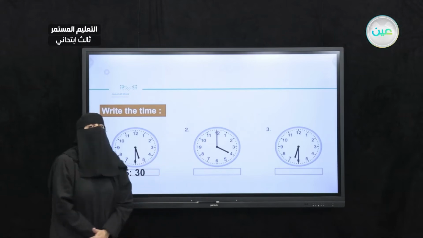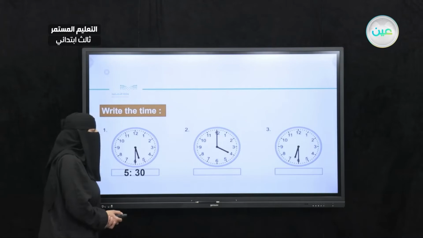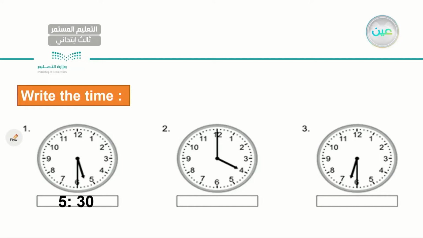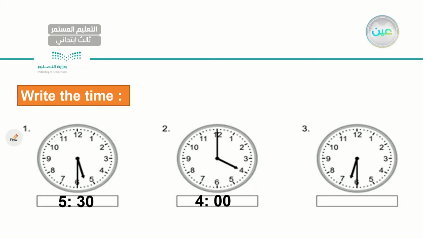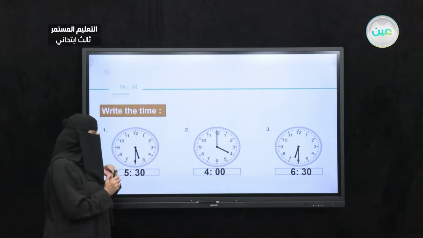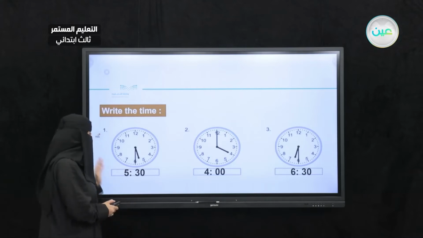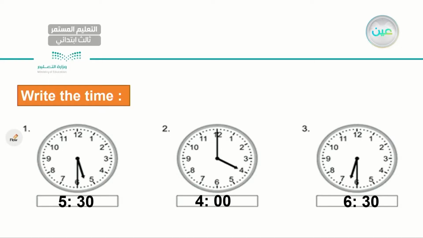How about the one in the middle? What time is it? It is 4 o'clock. Very good, my dear student. And for the third one, what time is it? What do you think? Is it 7 o'clock? No, actually, it's not 7 yet. It is 6:30. Very good. Let's read our times one more time. 5:30, 4 o'clock, 6:30. Very good, my dear student.